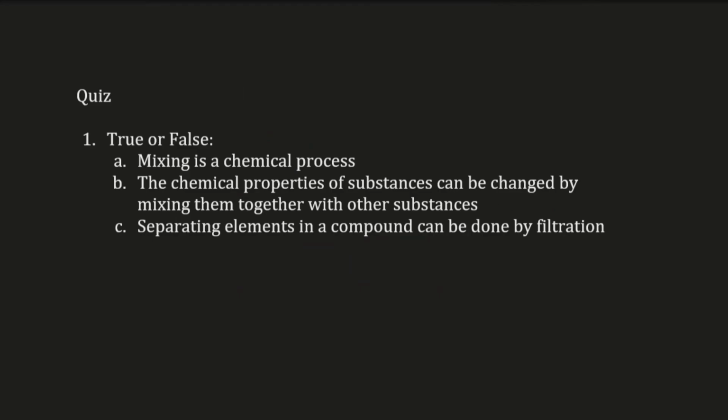Okay, quite a short quiz today because we didn't cover too much. So true or false, mixing is a chemical process. Well, mixing is actually not a chemical process, it's a physical process. Part B, the chemical properties of substances can be changed by mixing them together with other substances. Well, actually, no. If you want to change the chemical property of a substance, you need to react it in a chemical reaction to form a new substance. And if you just mix it together, you're not actually changing the chemical properties.